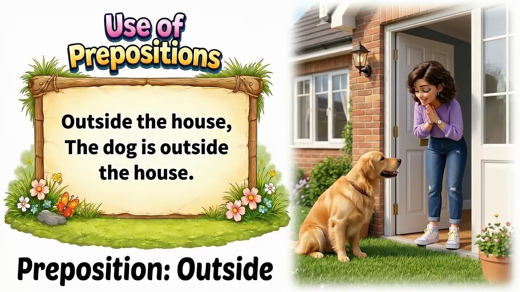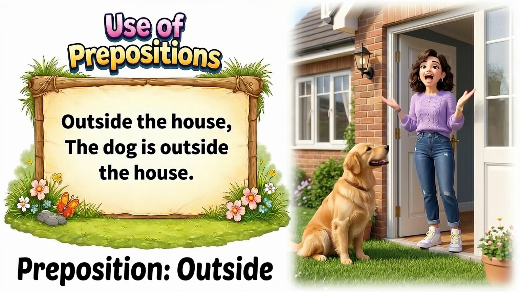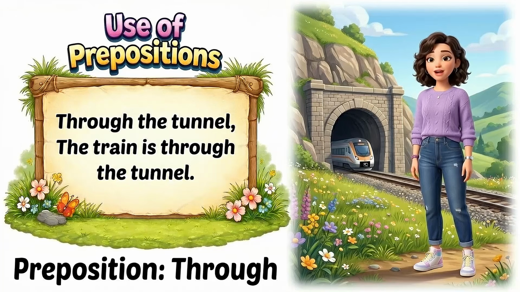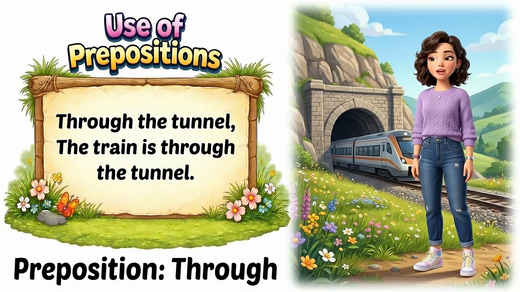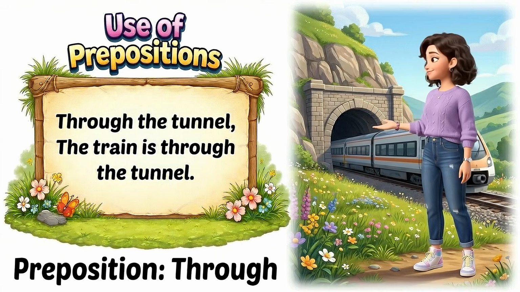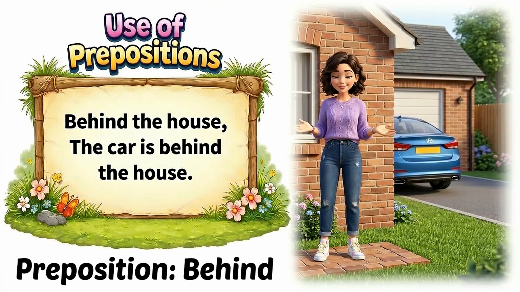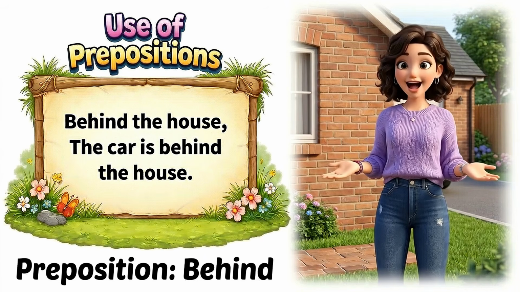Outside the house. The dog is outside the house. Through the tunnel. The train is through the tunnel. Behind the house. The car is behind the house.